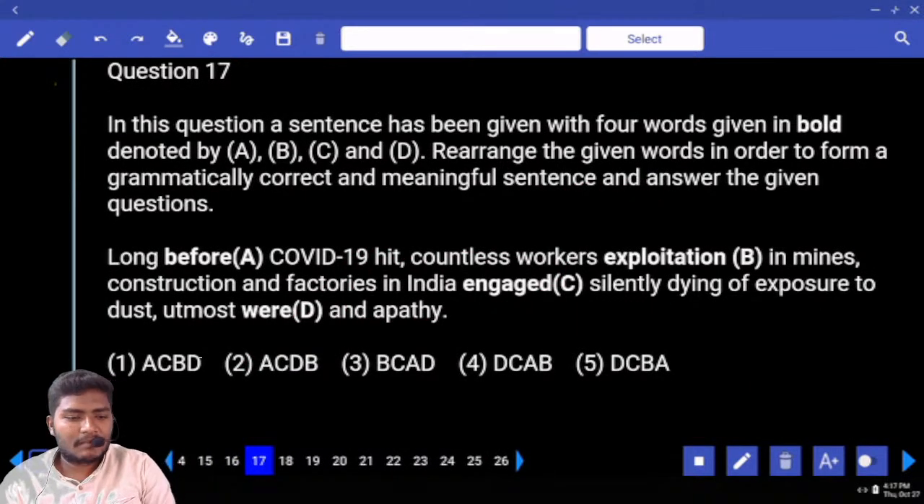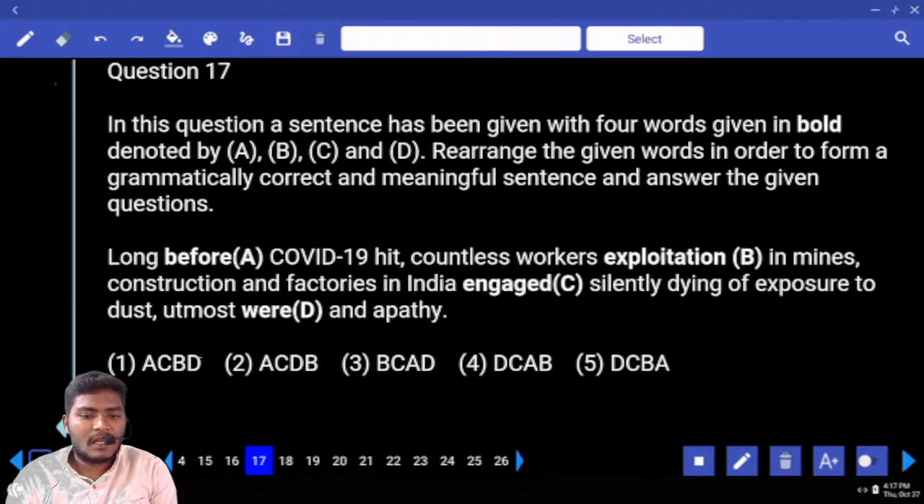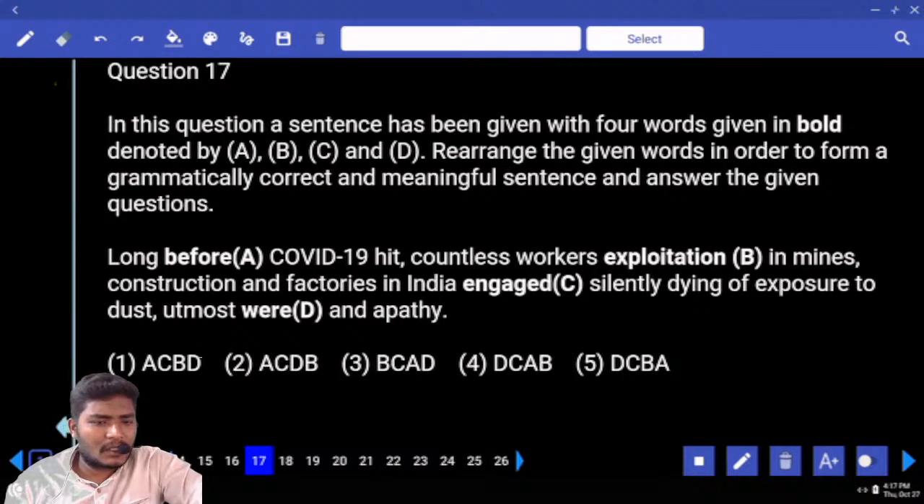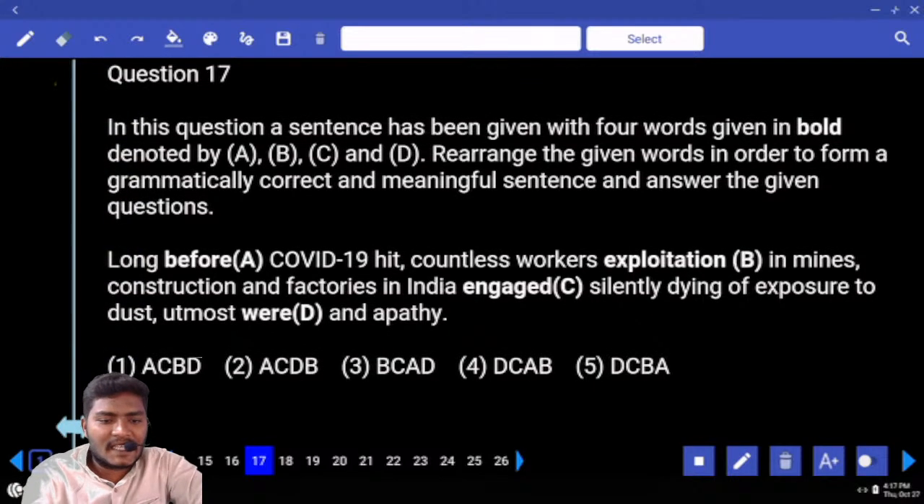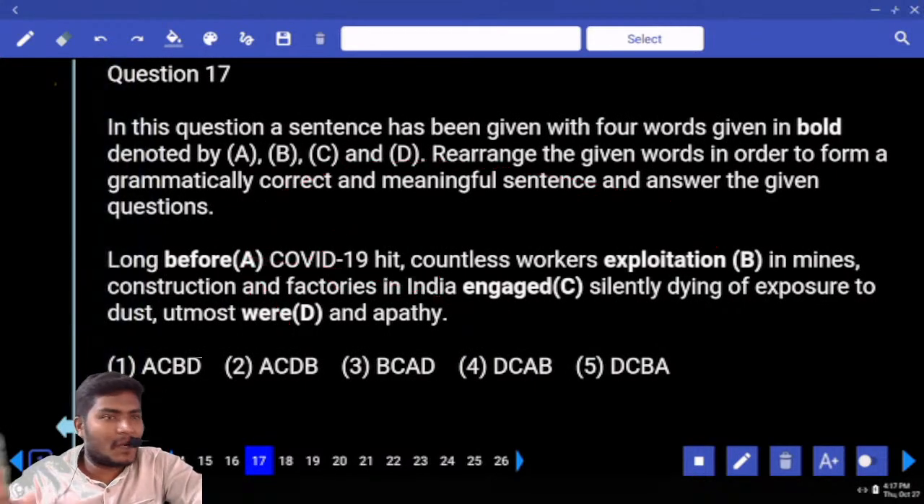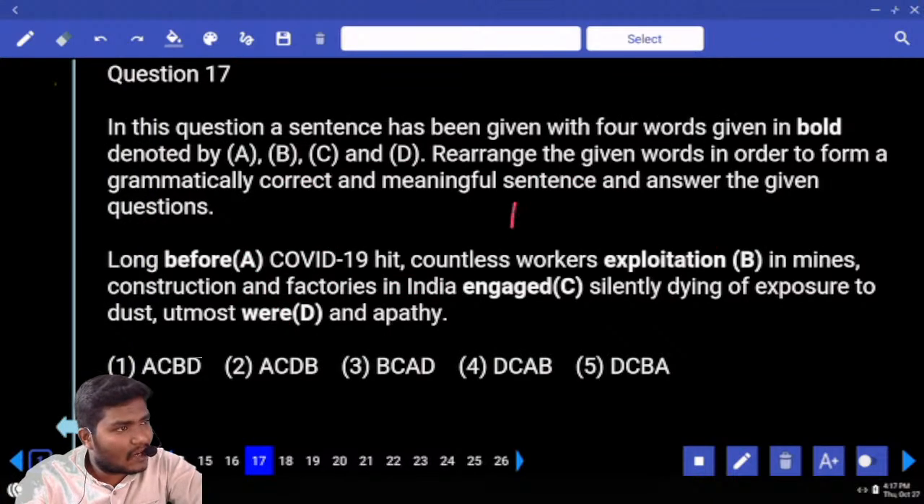Rearrange the words here. Long before COVID-19 hit, countless workers' exploitation in mines, construction and factories in India engaged silently, dying of exposure to dust, atmosphere and apathy. Do you need swap or not? Yes. Now look at this one. Long before COVID-19 hit. Now, long exploitation COVID-19 hit, long engaged COVID-19 hit, long were COVID-19 hit. Which is possible? Tell me. Long before as it is.